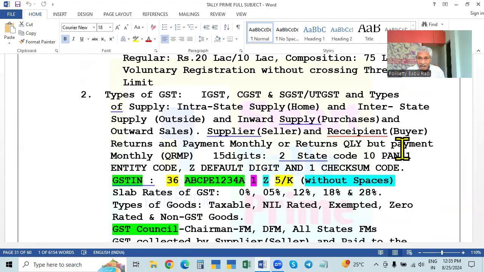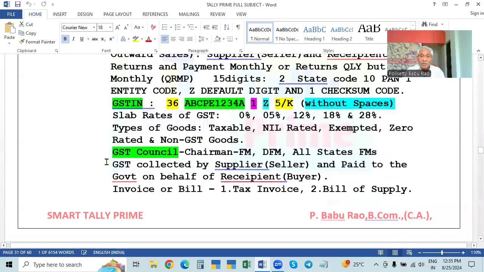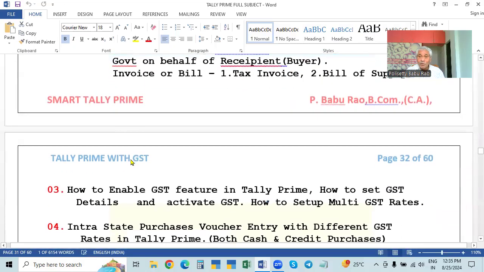How will these people record? But one thing you do: when you are making these entries, any tax, GST or income tax, is to be calculated automatically. We should not enter the tax manually, as there may be mistakes. For that, the implementation means how to enable the features, how to set the GST details, and how to set the GST rates, so that the tax will be automatically calculated.